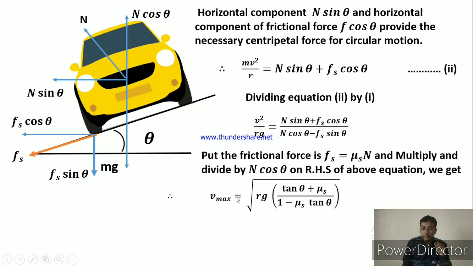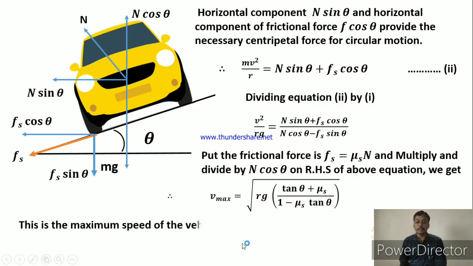So this is the maximum speed of a vehicle with which that vehicle can safely move along the banked road. Now the condition for maximum speed is that the speed of the vehicle is greater than the safety speed, which is the first condition. So here V max is the maximum speed of the vehicle on the banked road, moving on a banked road.